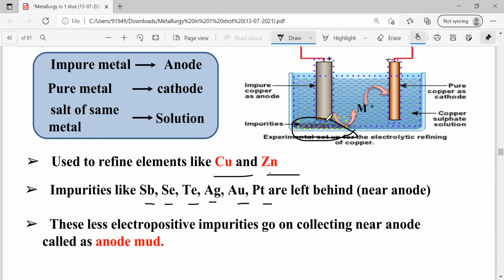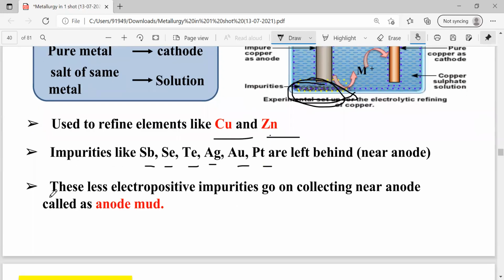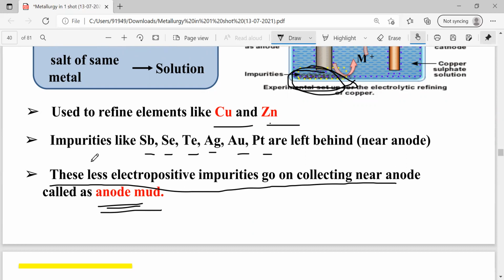All these are going to be left as impurities at the bottom of the anode. This is called anode mud. These are less reactive, less electropositive impurities, and they are going to be collected near the bottom of the anode. They are called anode mud. So simply you can remember anode mud contains antimony, selenium, tellurium, silver, gold, platinum. All these are deposited at the bottom. Why? Because they are less reactive, less electropositive.